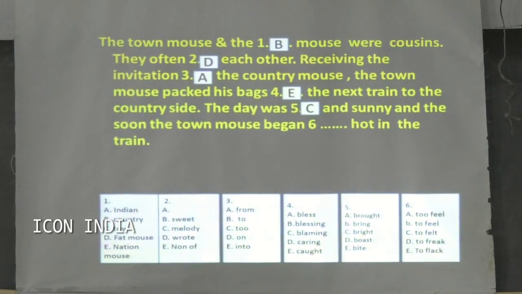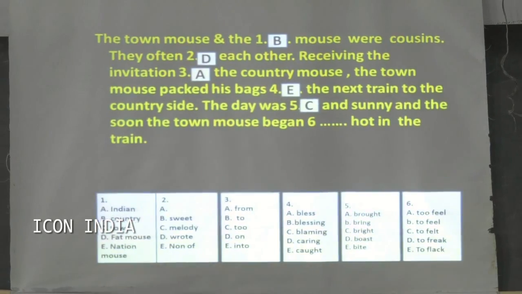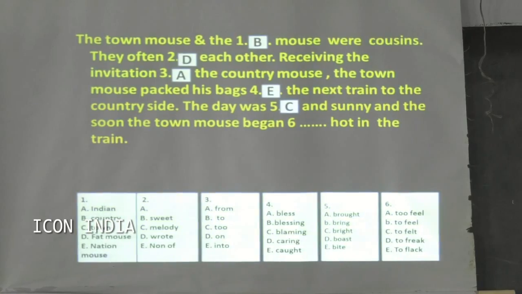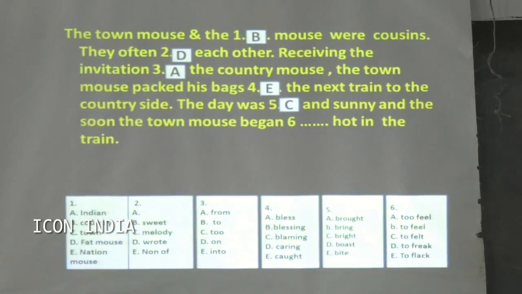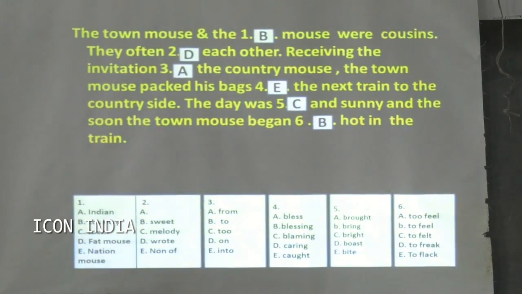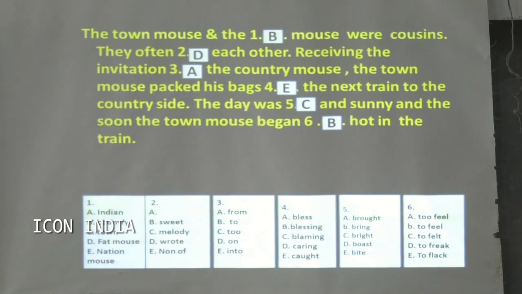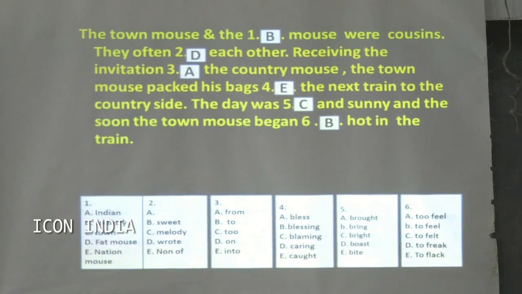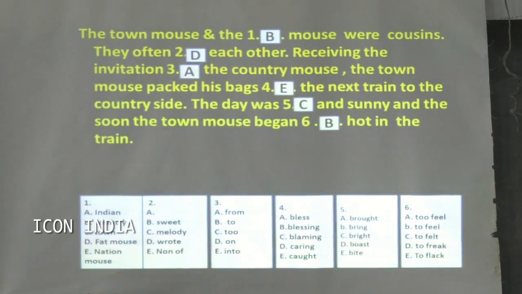What is it? Began to feel, to felt, to freak, to flag. Which one is right? Yes, you are right. To feel. To feel means he stayed relaxed in the train. So then they began to feel hot in the train.